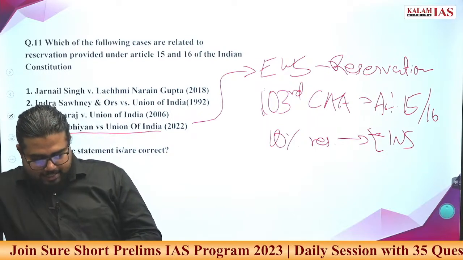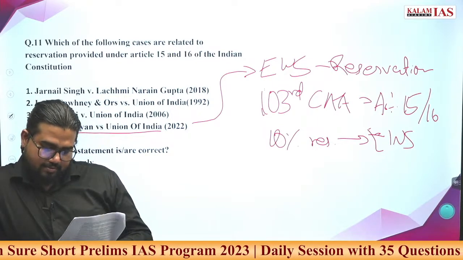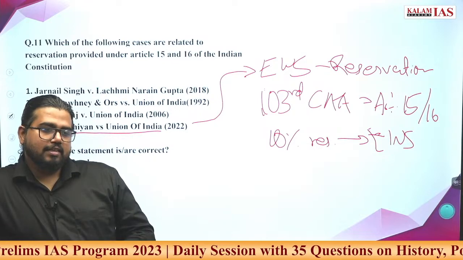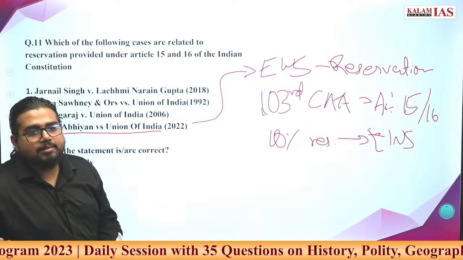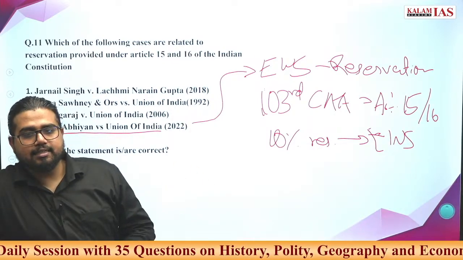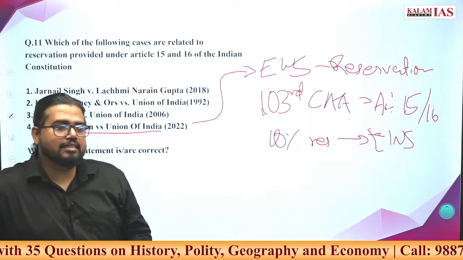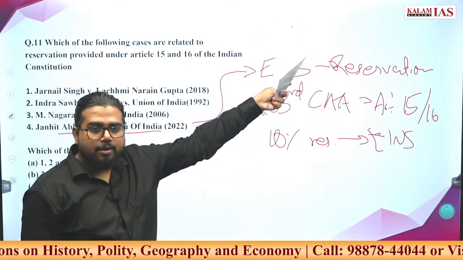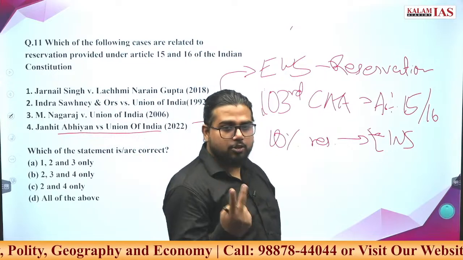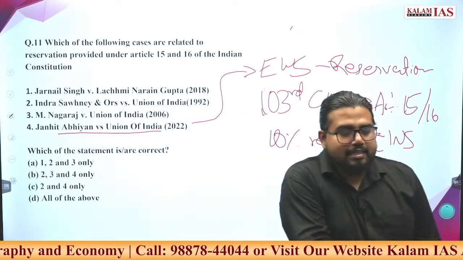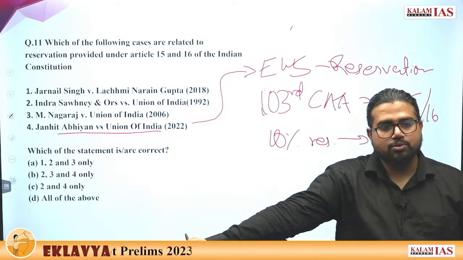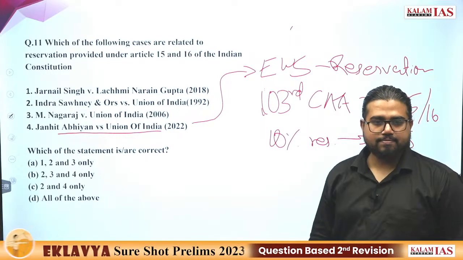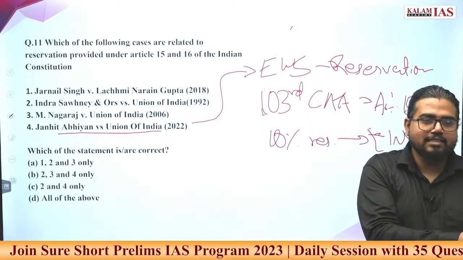Now, on what basis has this been questioned? There was one earlier judgment, in the Indira Sawhney case. When the Mandal Commission came, it did two things. On one front, it gave 25% reservation to OBCs. On the second, what did it do?